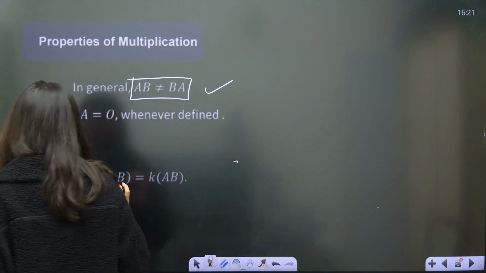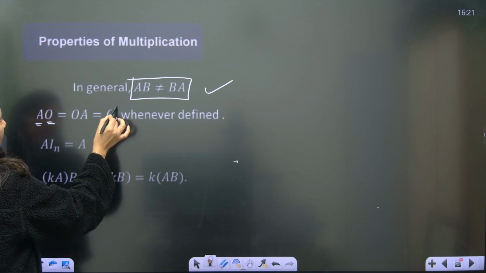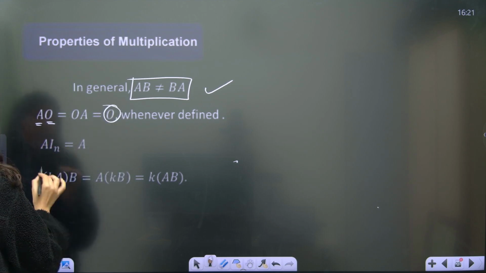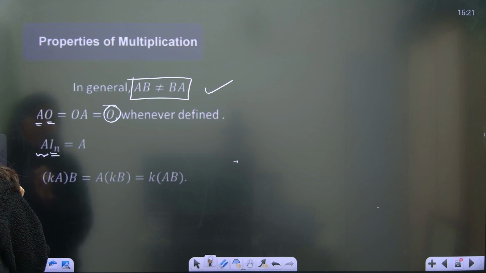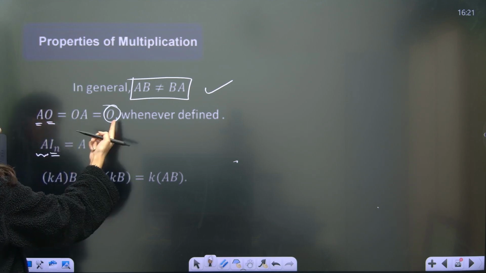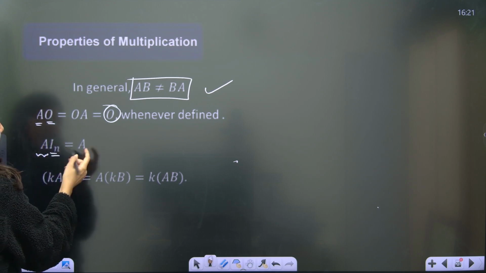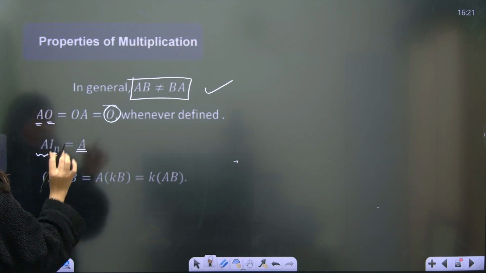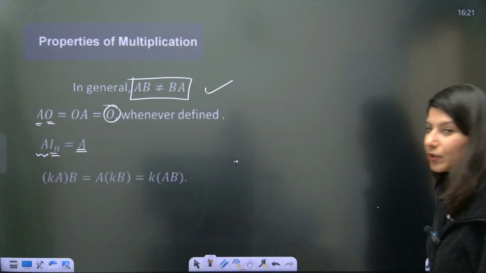Now also, if you multiply a null matrix with any matrix, you will get a null matrix directly. And if you multiply the identity matrix with any matrix, identity is like 1. Null matrix is like 0. So if you multiply by the null matrix, you will get 0, that means a null matrix. If you multiply by the identity matrix, it is 1. So A into 1 is obviously A. So treat it like just 1. These are the two important properties.